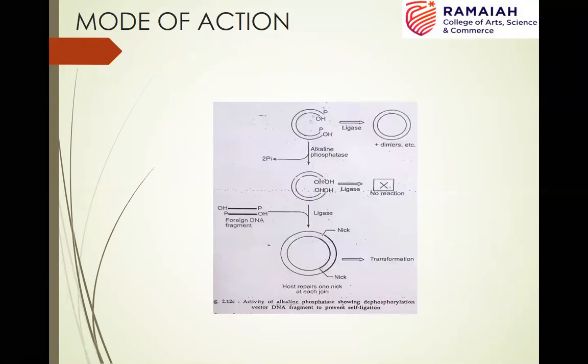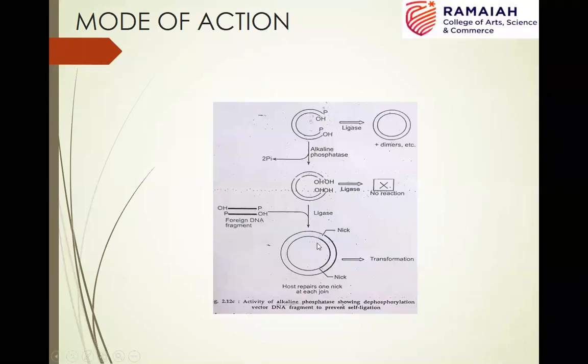So here is the pictorial representation, the linearized vector. When you allow the ligation to take place, there is always the possibility of religation of the vector without the incorporation of the foreign DNA, or it could also form dimers. That is why you treat it with alkaline phosphatase, which removes the phosphate groups. When there is no phosphate group at the 5' terminal, the vector will not be ligated without the incorporation of the foreign DNA. But ligation can still take place in the presence of foreign DNA, because there are phosphate groups present at the 5' terminal of your foreign DNA.